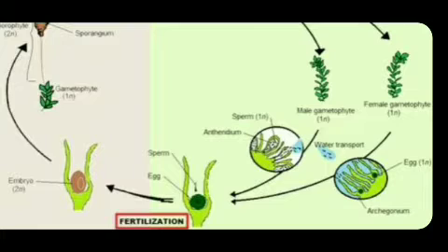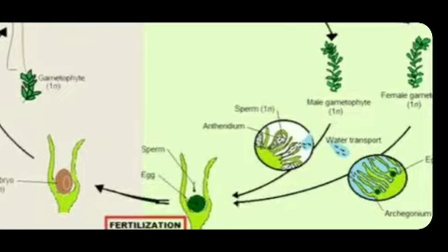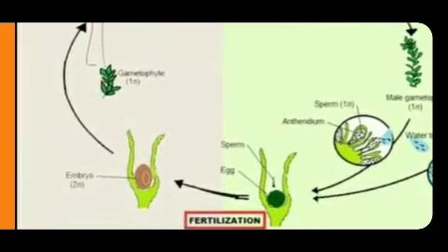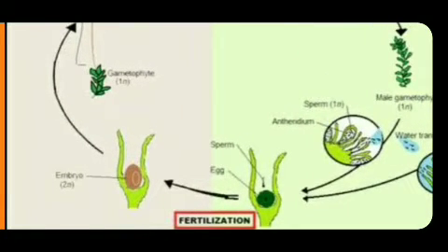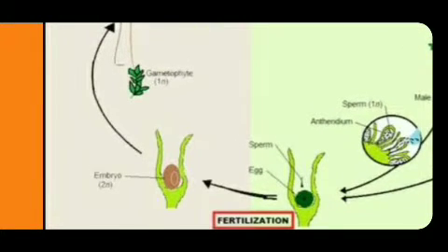The male gamete androzoid is released in water, swims and reaches the archegonium. In that archegonium, the fertilization takes place. The male and female gametes fuse and form a zygote.